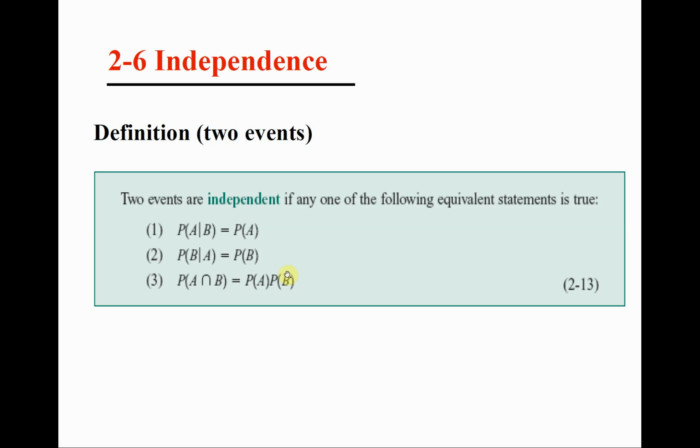Now, what is the difference between mutually exclusive and independent? Let's focus on the meaning. Mutually exclusive means the events are not intersecting. They have nothing in common. In other words, these two events cannot happen at the same time. If one event happens, the other one cannot happen, like the events of you getting an A in the course or you getting a B in the course. If you get an A, you cannot get a B. If you get a B, you cannot get an A. You get only one grade at the end and not two grades. These events are mutually exclusive. So the probability of getting an A and a B at the same time is equal to zero because this does not exist.